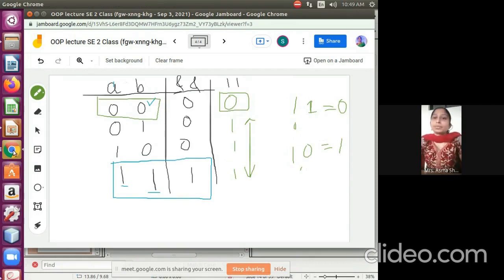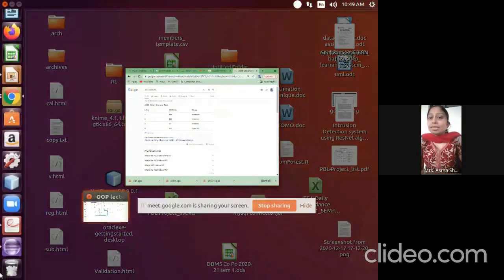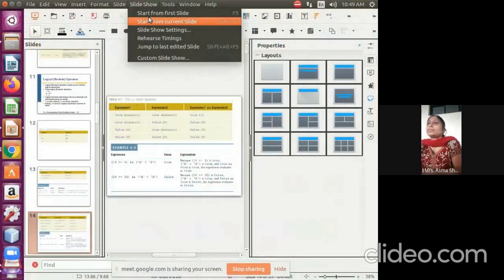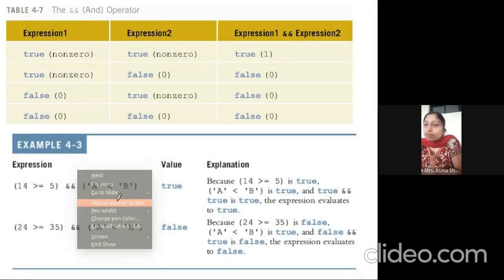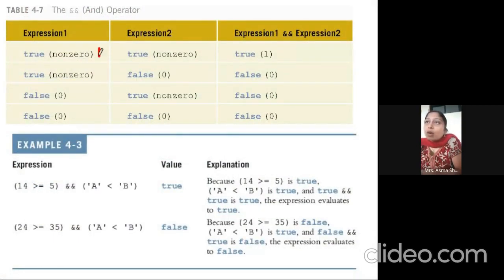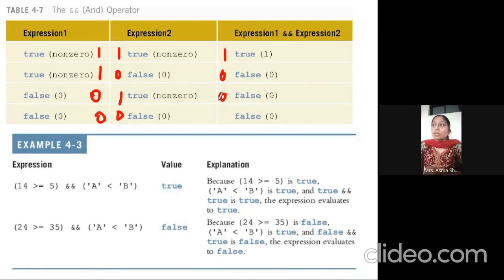So it is written here, and it is a similar one. If you see this, A true means 1 1, 1 0, 0 1, and 0 0. They have written in descending order, and I have written in ascending order. So 1 1, 1 0, 0 1, and 0 0. So we are getting 1, 0, 0 and 0.